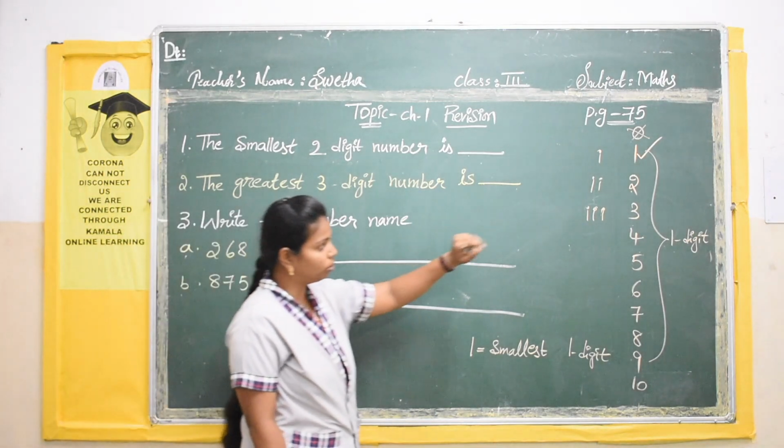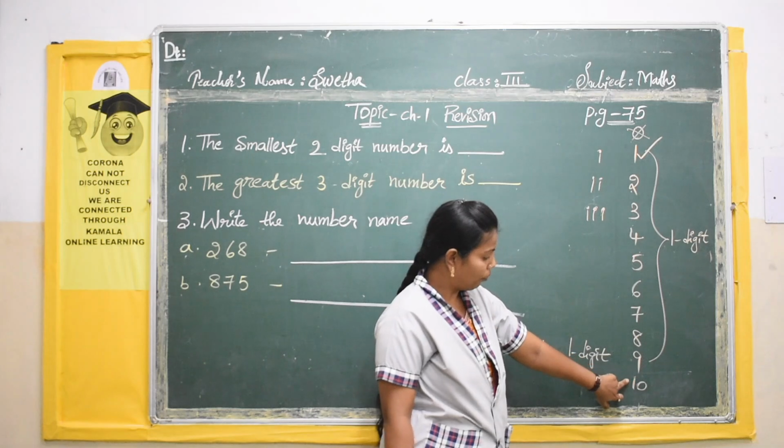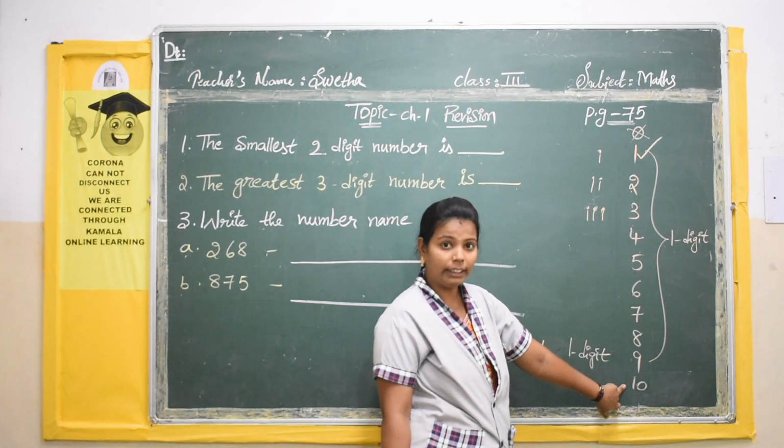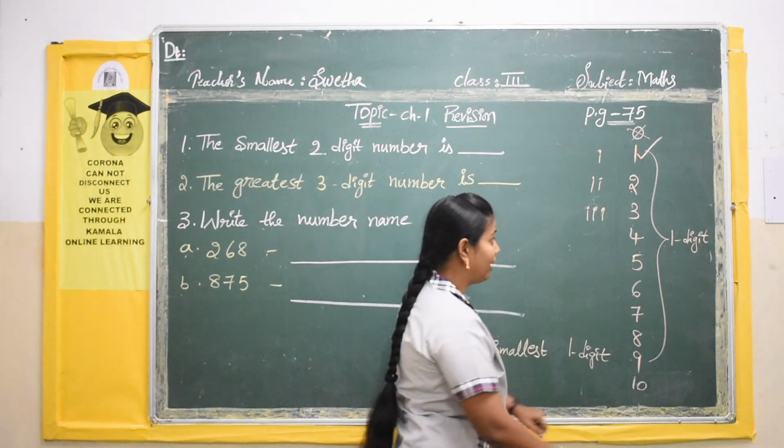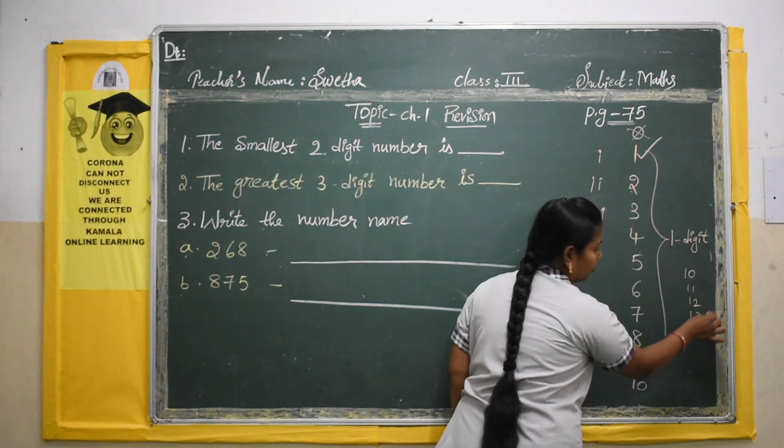So what will we do? See here, 1 to 9 are all one-digit numbers. After 9, what starts? 10. After 10 again the number is increasing.